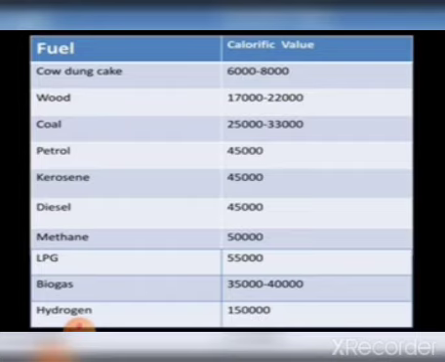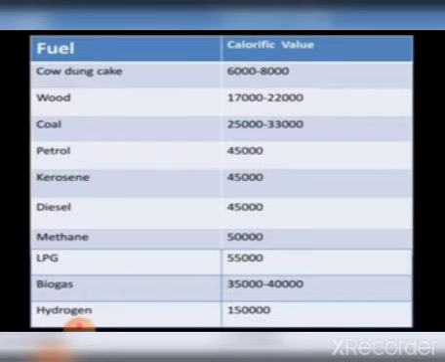So you may ask me the question, ma'am, can we use hydrogen gas as an ideal fuel? Of course, your thinking is right, but as we discussed, an ideal fuel should have some characteristics like easily available, easy to handle, easy to store, easy to transport, less cost, and it should liberate more energy.